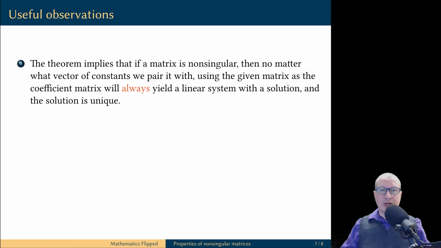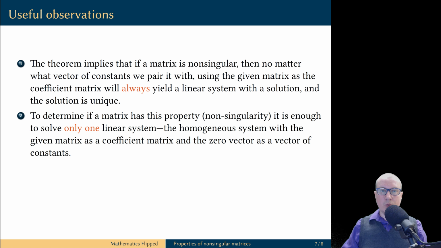Now, let's summarize our recent discoveries and make several useful observations. First of all, if you have a linear system with a non-singular coefficient matrix, then no matter what the vector of constants is, the linear system will always yield a unique solution.